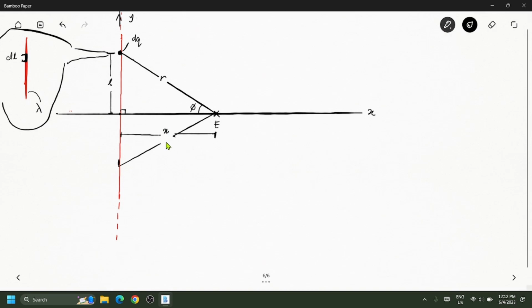This is x and this is r. I'm taking the counterpart of this one, the mirror of the point here. So again, the distance from here to here is L. But instead of having L, we have negative L because we have the origin here. So phi is the angle here. From here to here is positive.